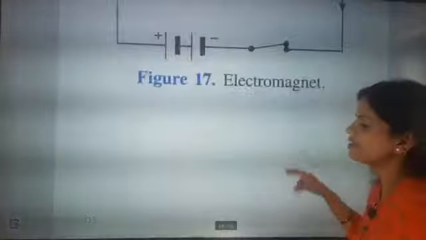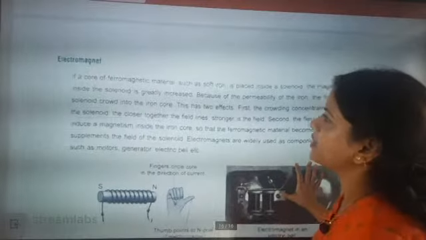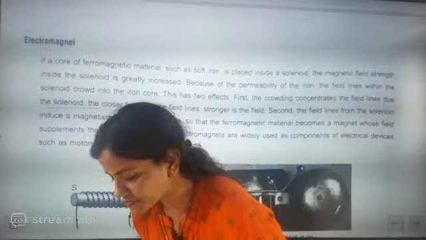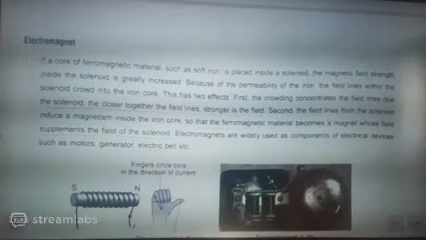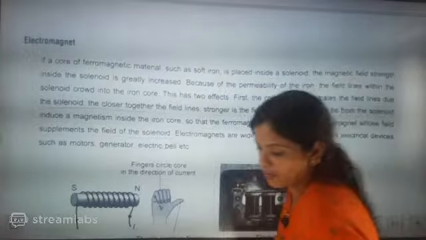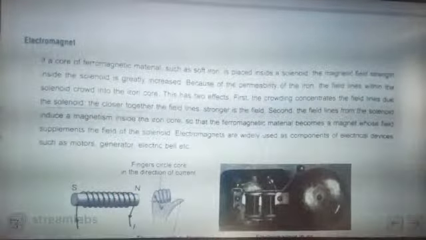And which type of core material are we going to use? We are going to use soft iron. Now we are going towards another concept. Yes, now we are going to understand another concept. It is called an electromagnet. How to make an electromagnet and what is the use of an electromagnet.